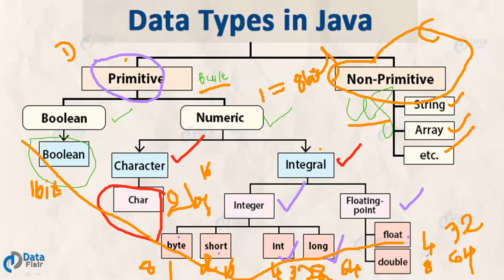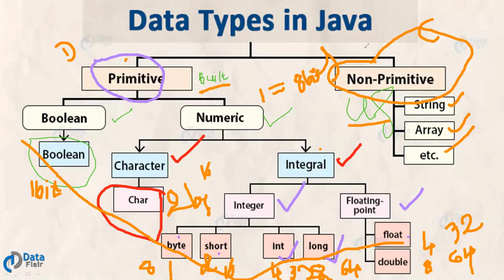And these are the sizes which will be allocated by the JVM when we define a variable with a particular data type. This picture is very similar to the data types in the C programming language also. We are all familiar with C language; we studied it in the first semester of our BTech course. The same picture reflects the data types in C programming language also.